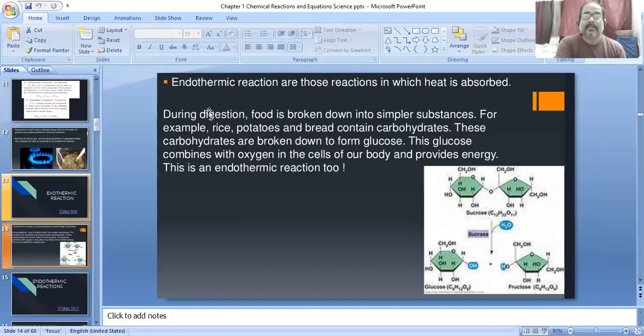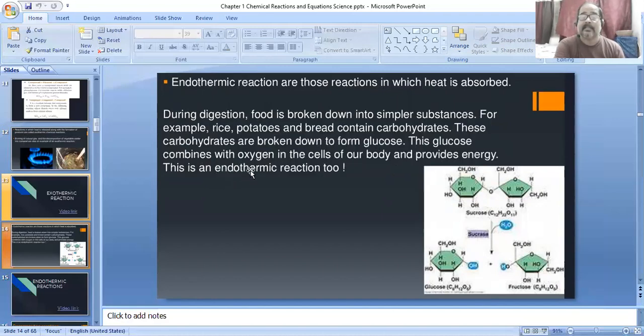see here, during digestion, food is broken down into simpler substances. For example, rice, potato and bread contain carbohydrate. So these carbohydrates are broken down to form glucose. This glucose combines with oxygen in the cells of our body and provides energy.